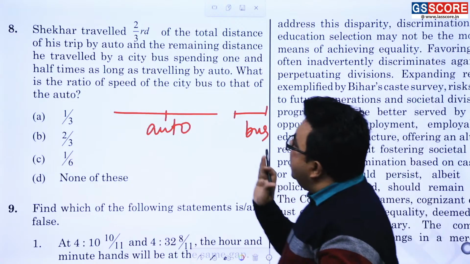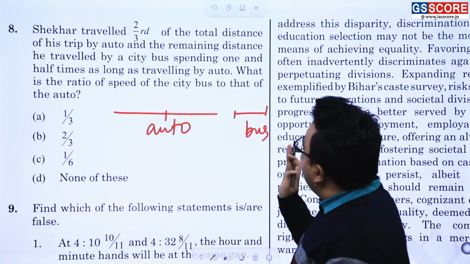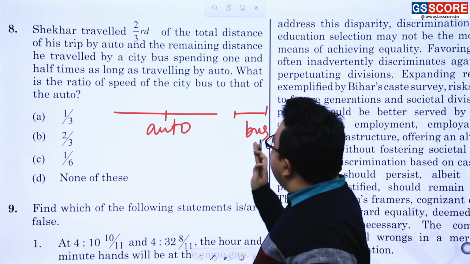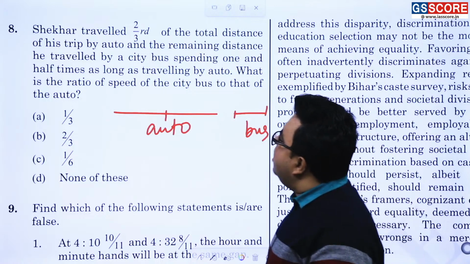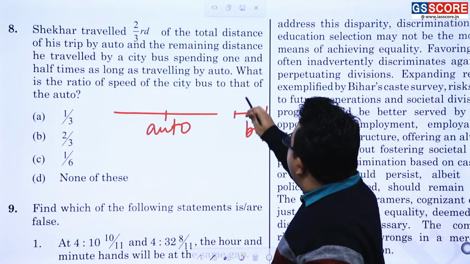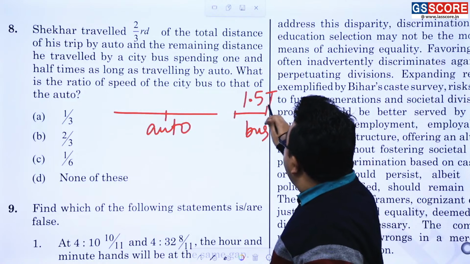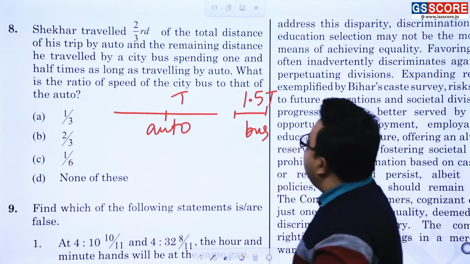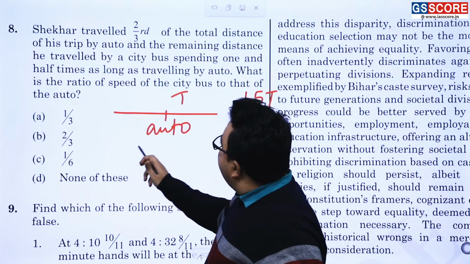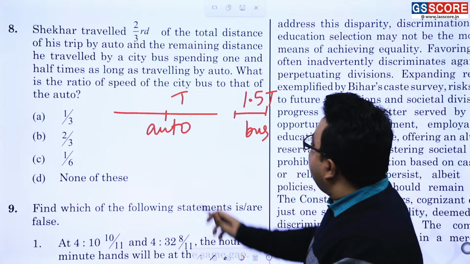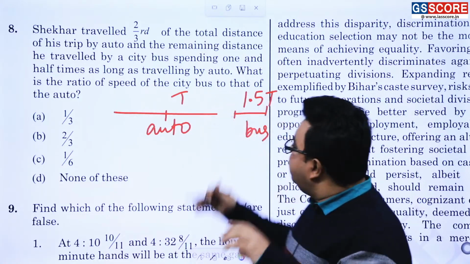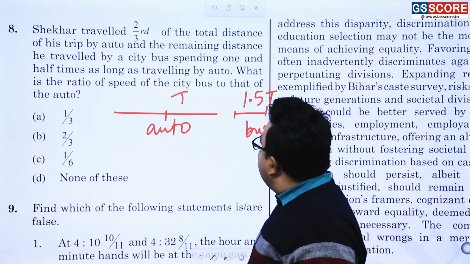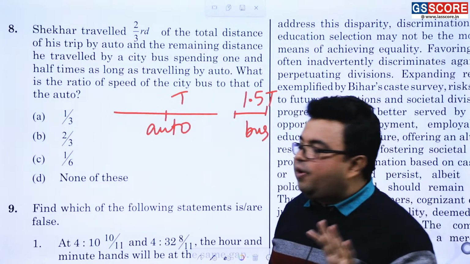It does mean Shekhar traveled 2/3 of the total distance of his trip by auto, and the remaining distance by city bus, spending 1.5 times as long, so suppose it was 1.5 t, and here is the time invested in going by auto. So it is 2/3 of the trip and 1/3 of the trip. That you can eventually understand. 3 parts I have done simply. What is the ratio of speed of the city bus to that of the auto? That you have to find over here.